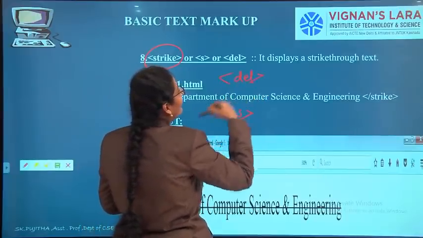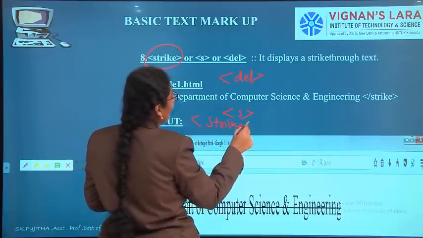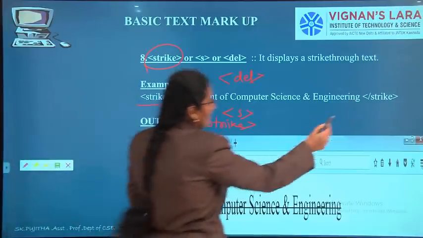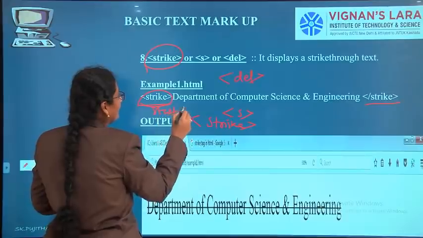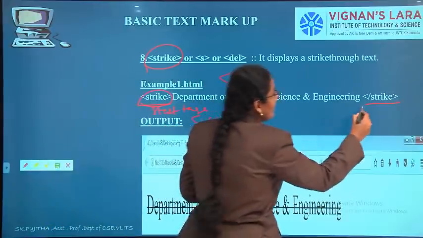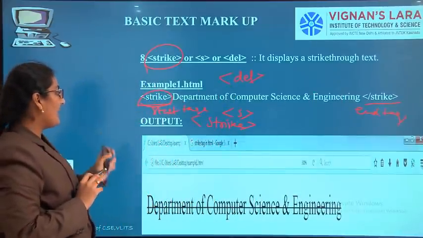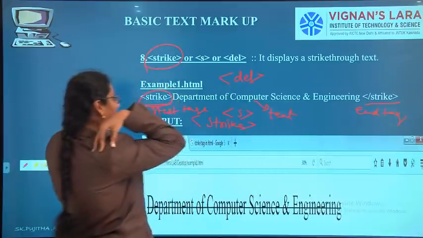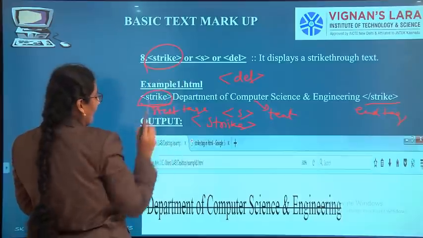Strike open, strike end: strike is the start tag and this is the end tag. Between the start tag and end tag we have the actual text. So Department of Computer Science and Engineering is the text that we need to strike off.